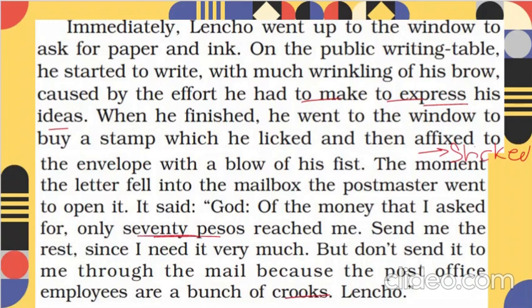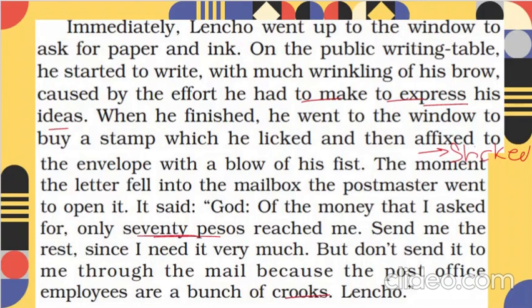Again, as per my suggestion, it is ending abruptly because we don't know what happened. Did he get the remaining 30 pesos to complete 100, or did he get to know the truth? It's not mentioned in the story, right? But still, we get to know how Lencho had good faith. The main theme of the story is how strong a faith a person has in God.